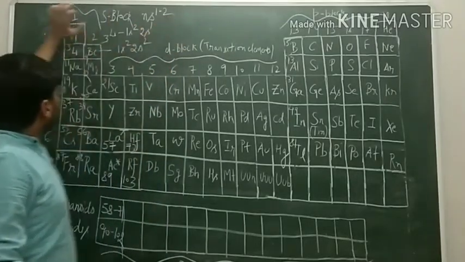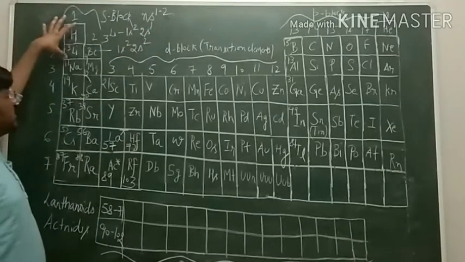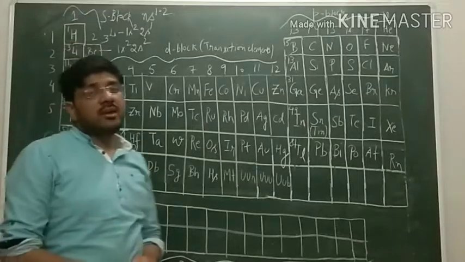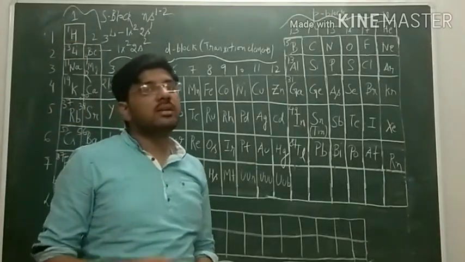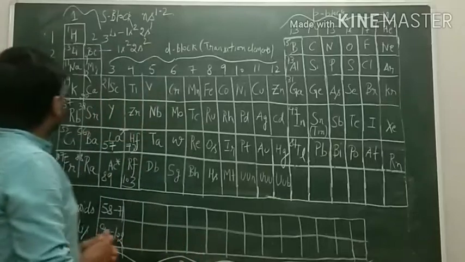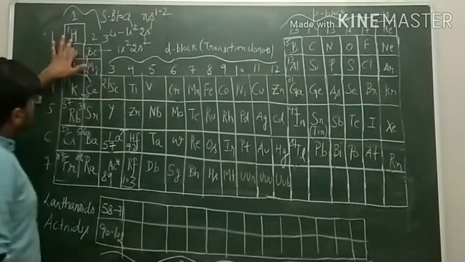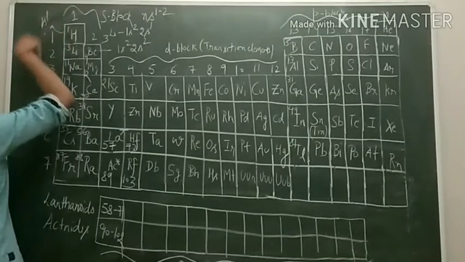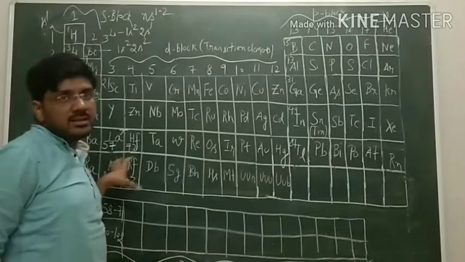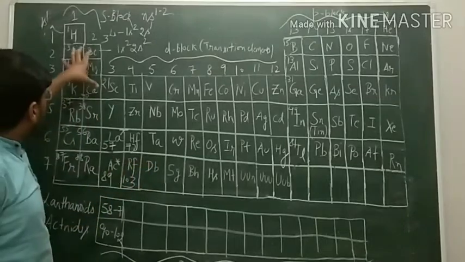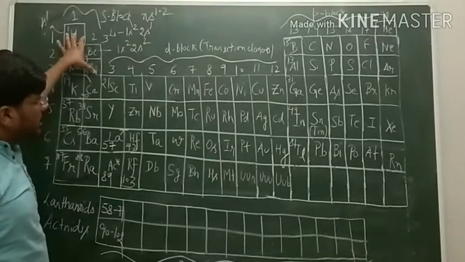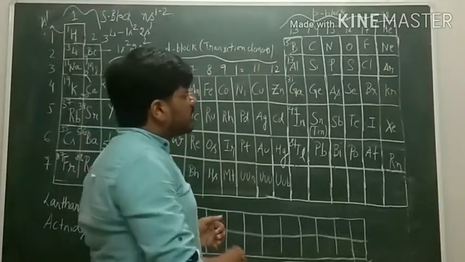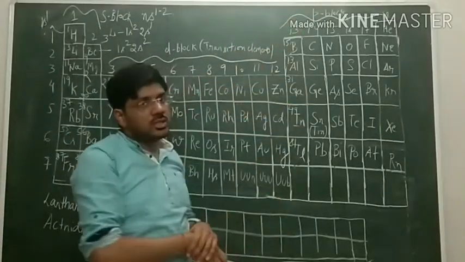Now we have to remember some exceptional behavior here of hydrogen. Its position is anomalous even in the modern periodic table, because hydrogen has the outermost electronic configuration 1s1, so its properties resemble the alkali metals also, and on gaining one electron it can enter into the p block elements, and its properties become resembling the halogen family.